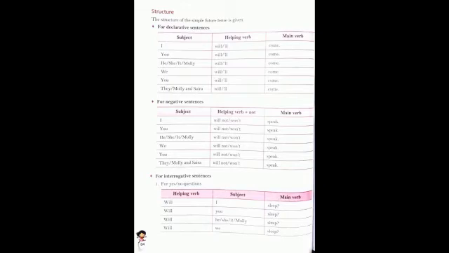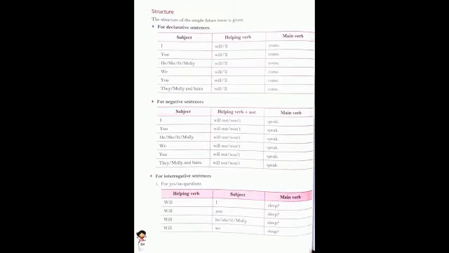Now come to the negative sentence, and whenever we use the negative sentence we use not. So over here, first we write down the subject, then the helping verb, and with the helping verb we add not, and after that the main verb. With I, singular subject, we use will not and then the main verb.